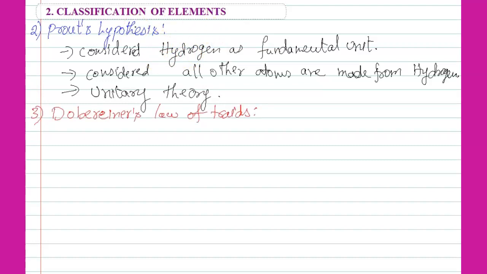Triad means three elements in a certain group having similar properties when the elements are arranged according to their atomic weights. If you take any three elements in a certain group, the average of the atomic weights of the first and third elements gives the atomic weight of the middle element. That is the law of triads.